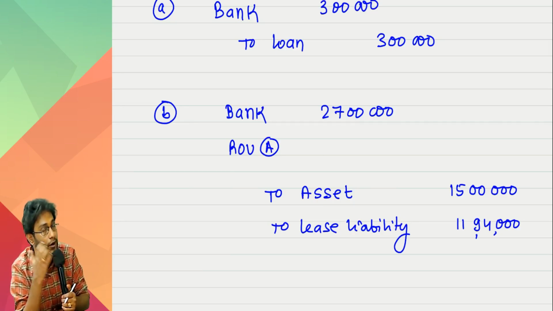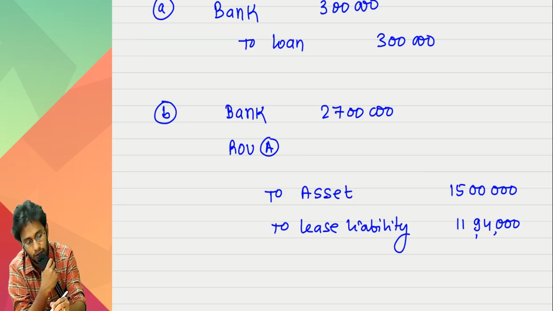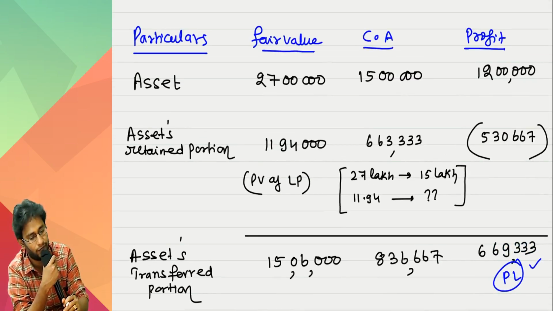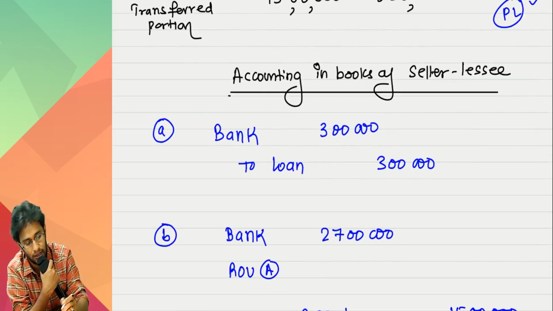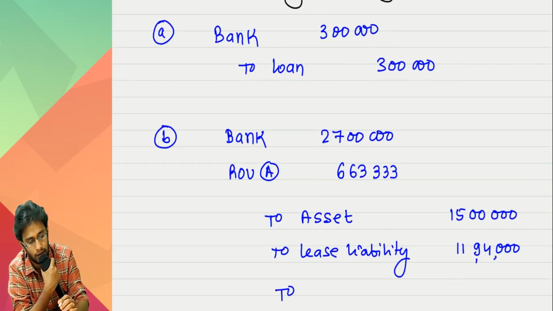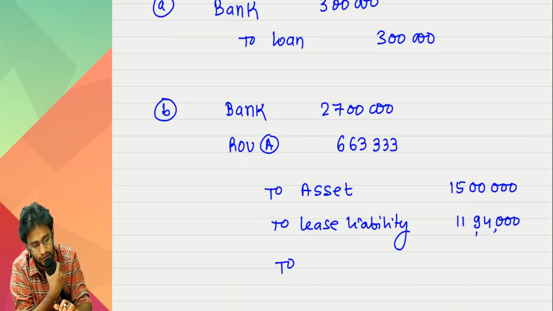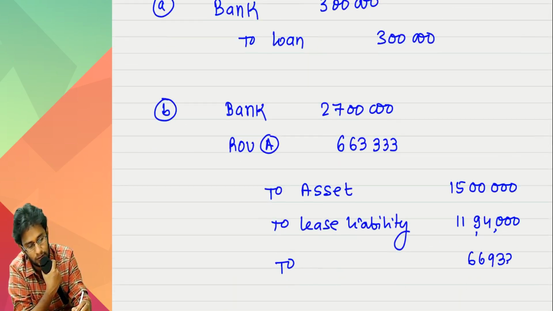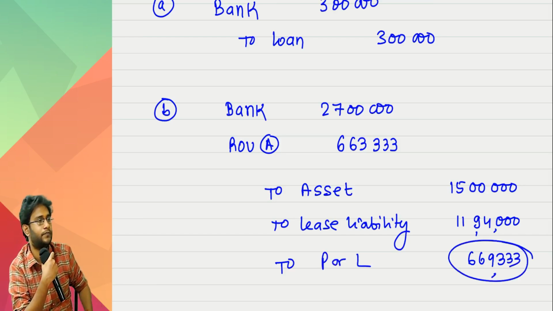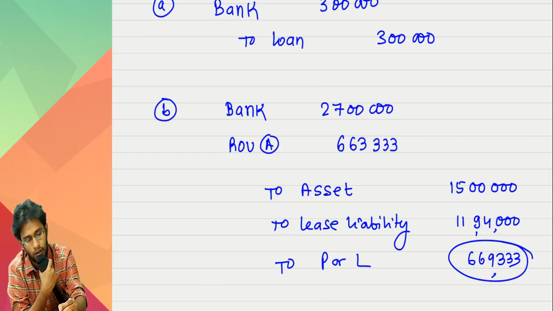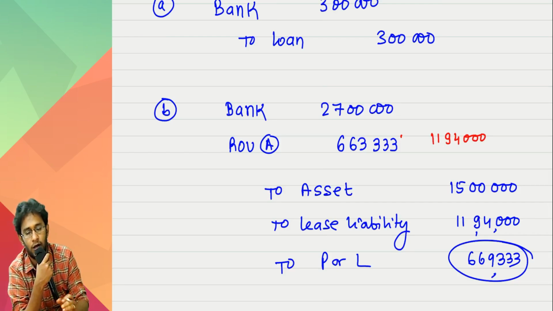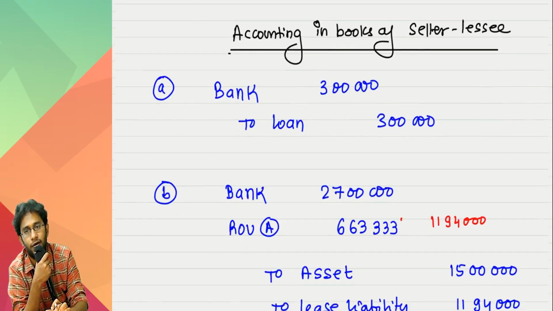I cannot recognize profit on sale to myself. So instead of recognizing with profit 1194, you will recognize at 663,333. Now the entry will not tally, it will throw up a gap of 669,333. This will go to P&L. Here instead of writing 663,333, if you go and write 1194,000, then you end up recognizing the full 12 lakh rupees profit there.